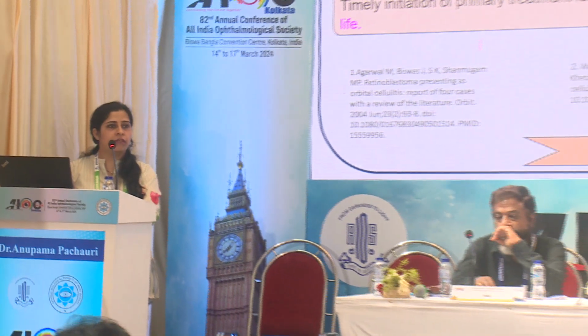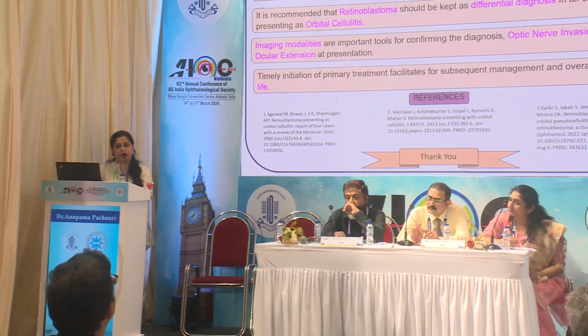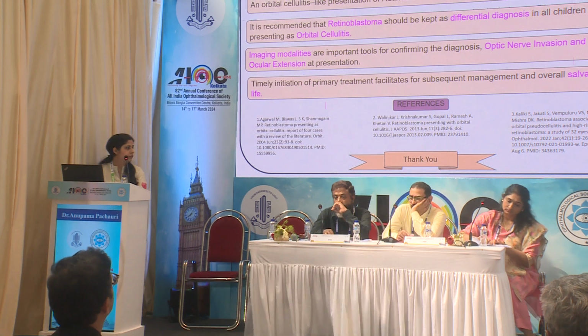As a conclusion, I would like to say that orbital cellulitis-like presentation of retinoblastoma can be misdiagnosed as an infective etiology. It is highly recommended that retinoblastoma should be kept as a differential whenever a child is presenting with orbital cellulitis, and all the children should undergo imaging, because imaging modalities are the important tools which will lead to the confirmed diagnosis, optic nerve invasion or extraocular extension, and timely initiation of primary treatment can help in overall salvage of life.